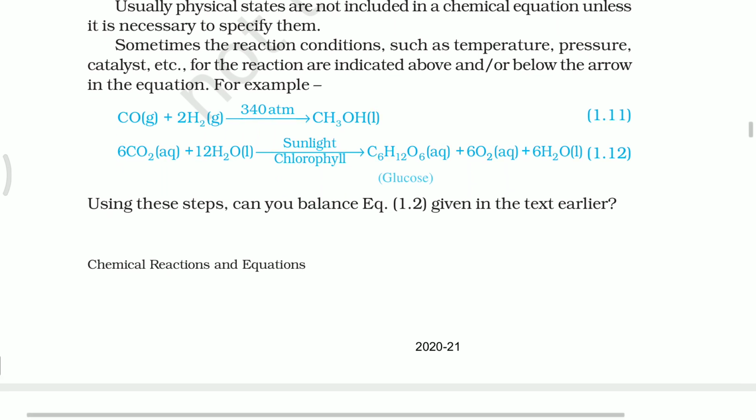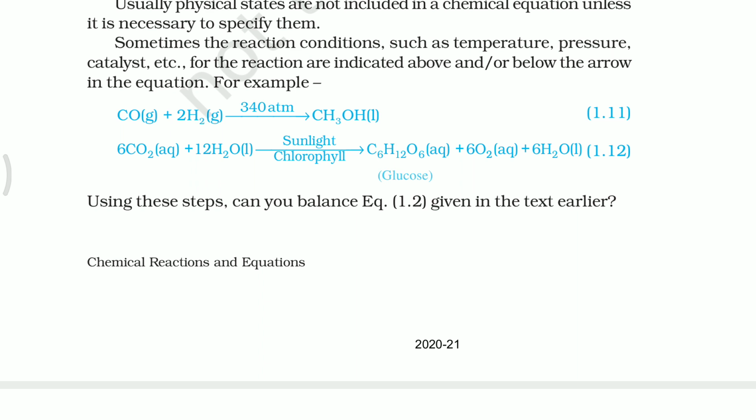Next, 6CO2 plus 12H2O gives C6H12O6 plus 6O2 plus 6H2O. This is the photosynthesis reaction. Photosynthesis takes place in the presence of sunlight and chlorophyll. Those reaction conditions are represented on the arrow mark.